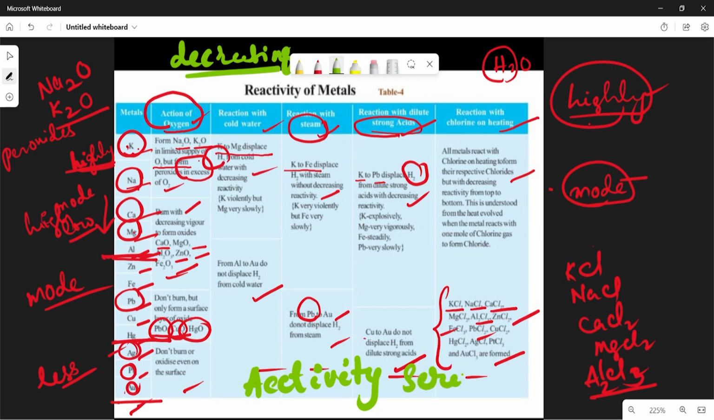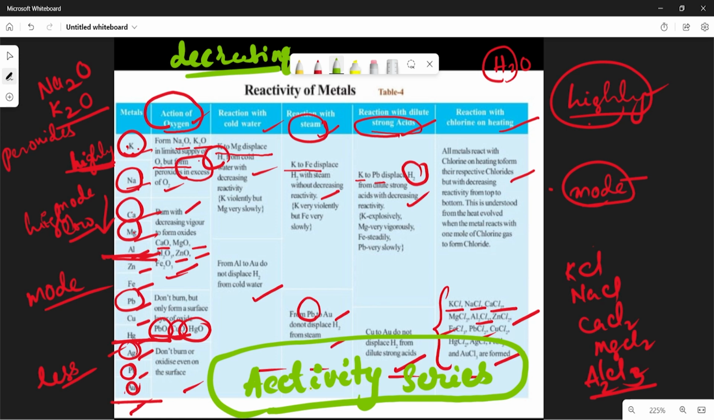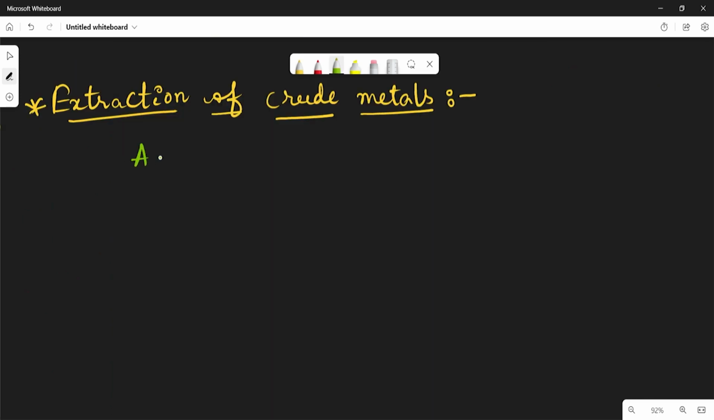So you have to remember the word. What is activity series? Activity series means the arrangement of metals from top to bottom in decreasing order of their reactivity. So this nature is called activity series. Activity series means the arrangement of metals from high reactive nature to low reactive nature.